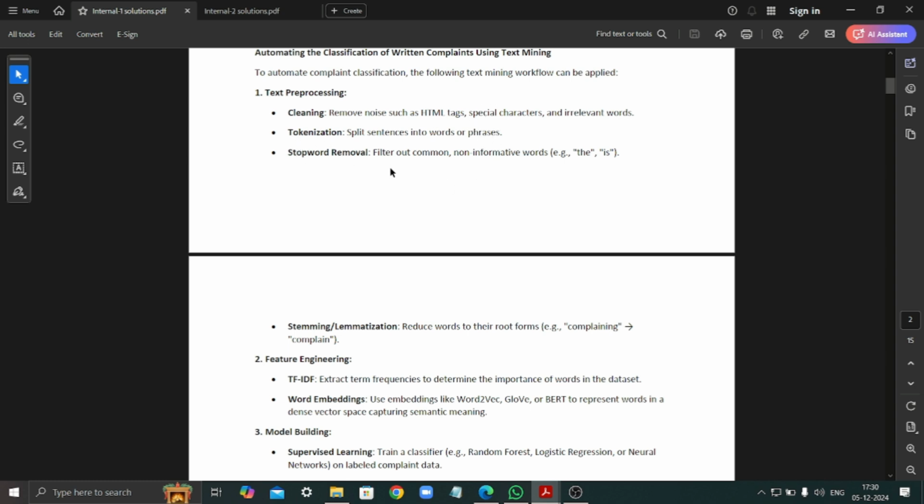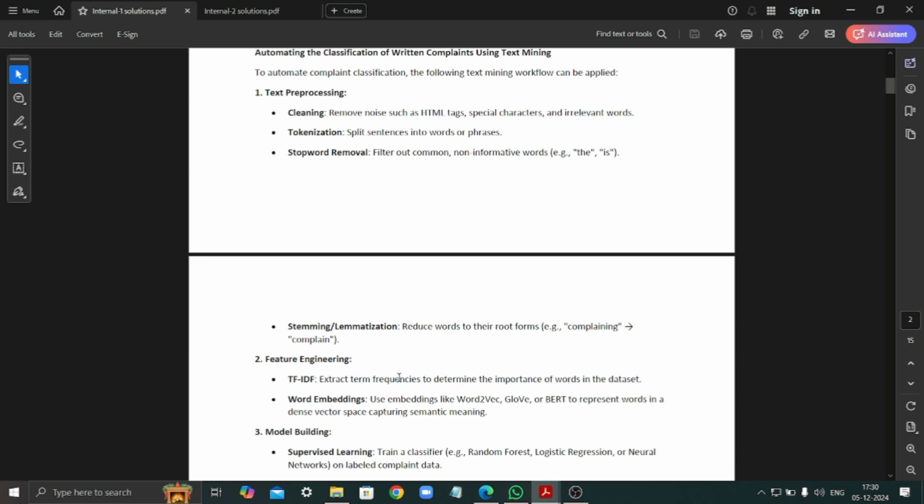Then stop word removal is to filter out common non-informative words like the, is. And then stemming or lemmatization is to reduce the words to their root forms, like removing ing, converting verb forms to simple forms. Then feature engineering is using TF-IDF to extract the term frequencies to determine the importance of the word in the data set.